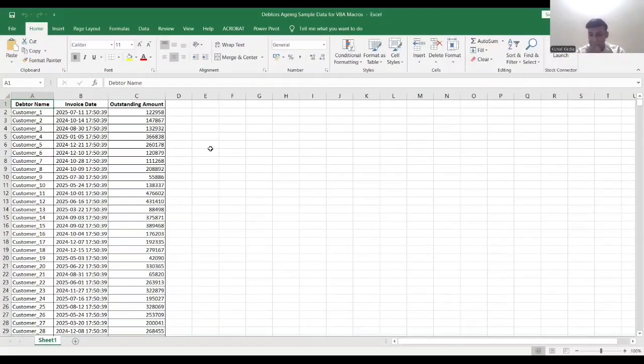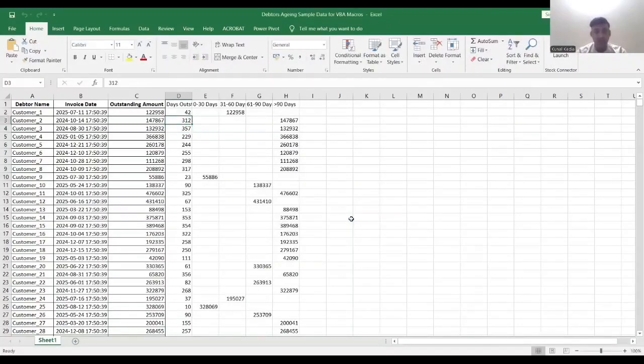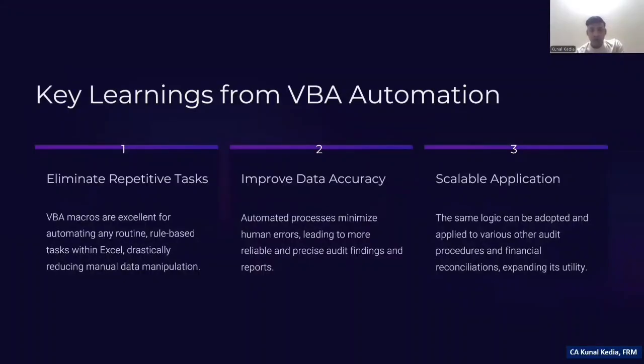Now to run this we need to press Alt F8. Now you can see Debtor Aging Analysis. This was the name of the macro given. You just have to select this and click run. As soon as you run, you can see every single invoice has been categorized along with aging into the categories which we had given.